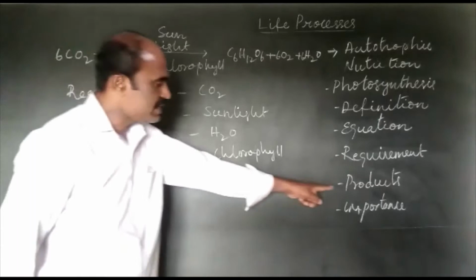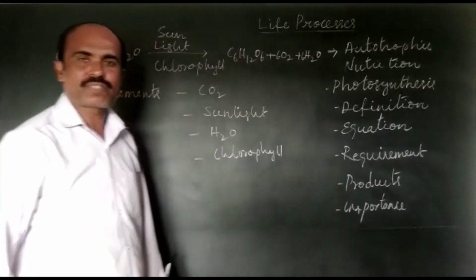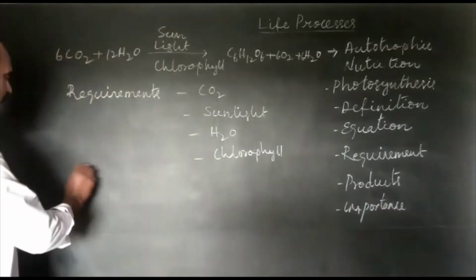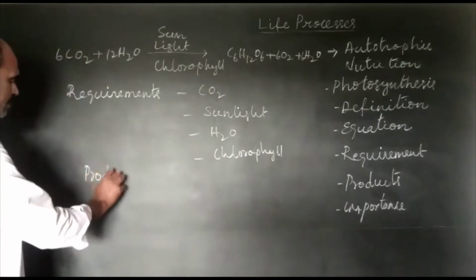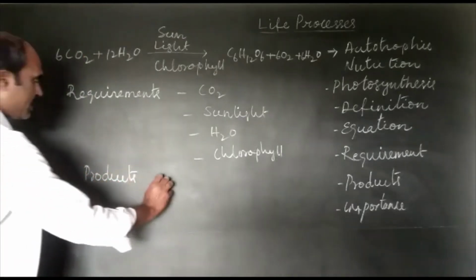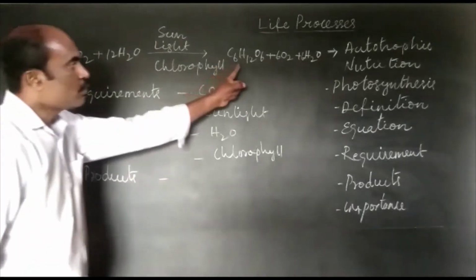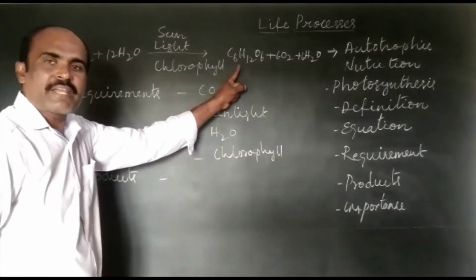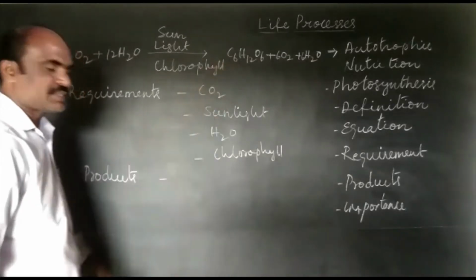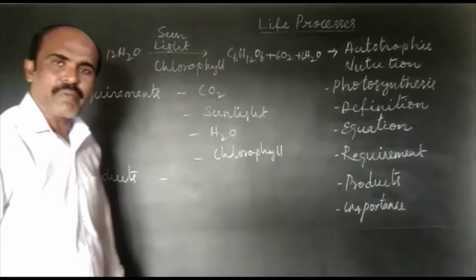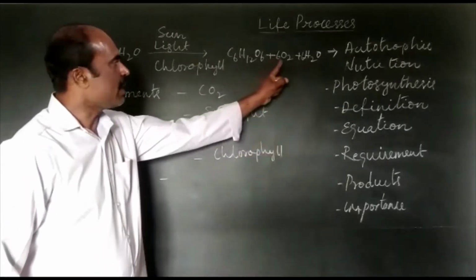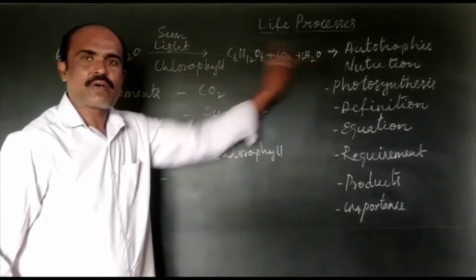Now let us study the products of photosynthesis. Glucose is the main product of photosynthesis, and there are 2 byproducts. They are oxygen and water.